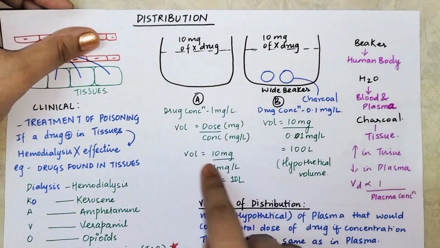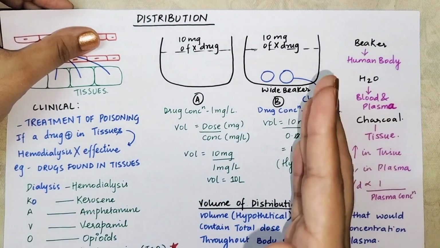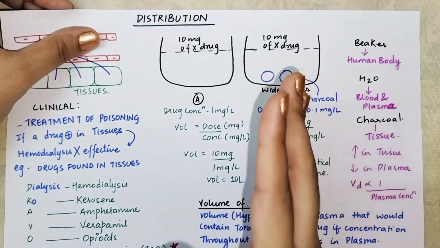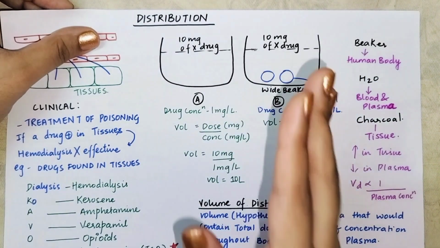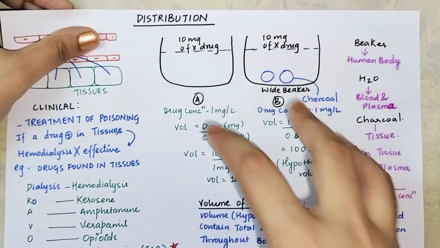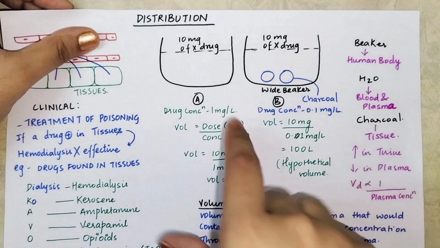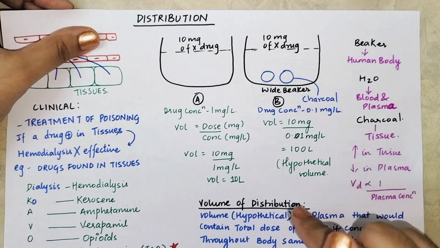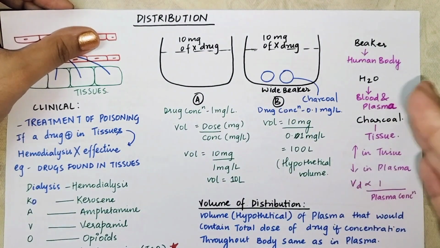Now volume is dose upon concentration. Why is it dose upon concentration? That also I will explain to you, don't worry, because everything has got a logic. But right now you just understand this example. After this example, I will explain to you why the formula is volume equal to dose upon concentration when we will correlate it with the human body.